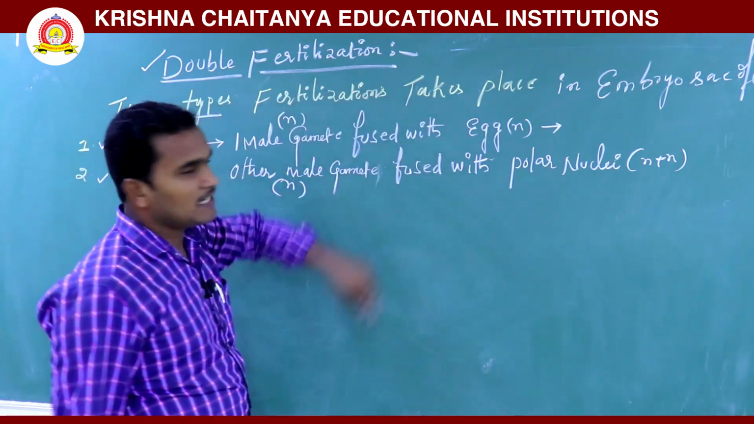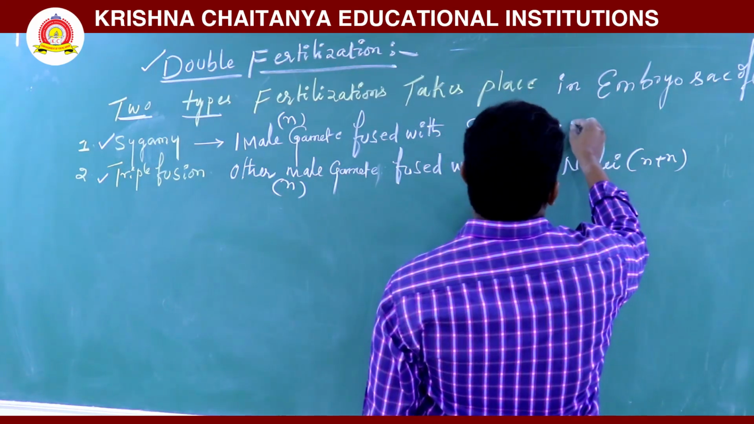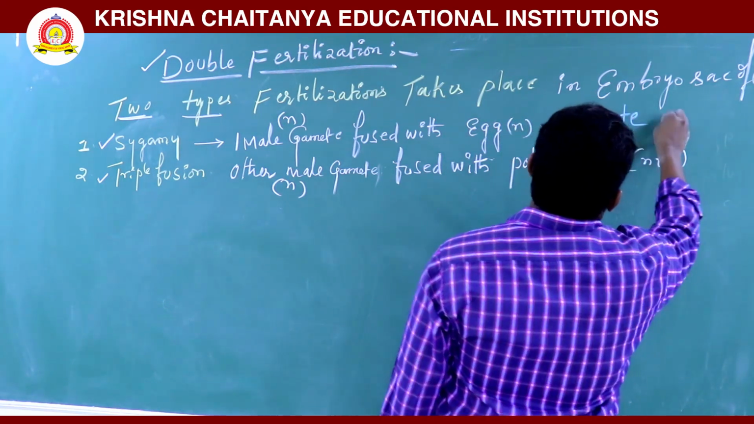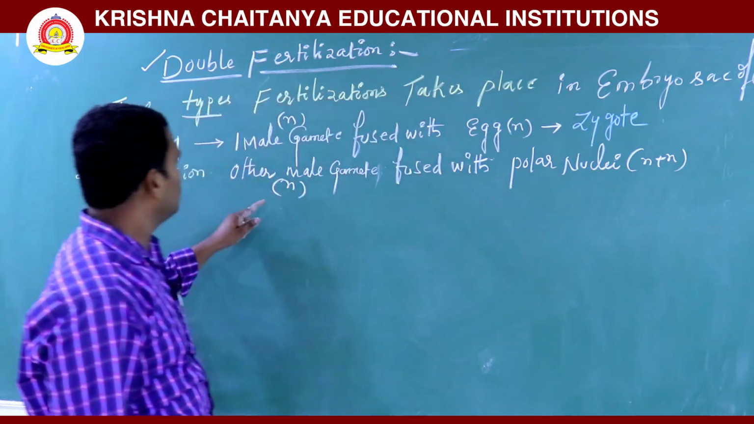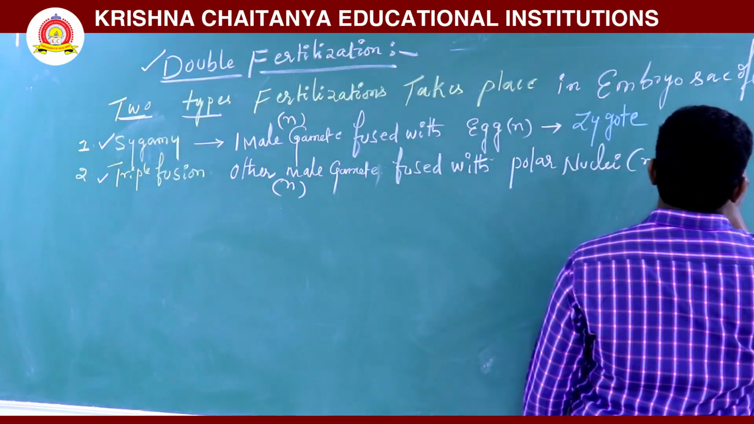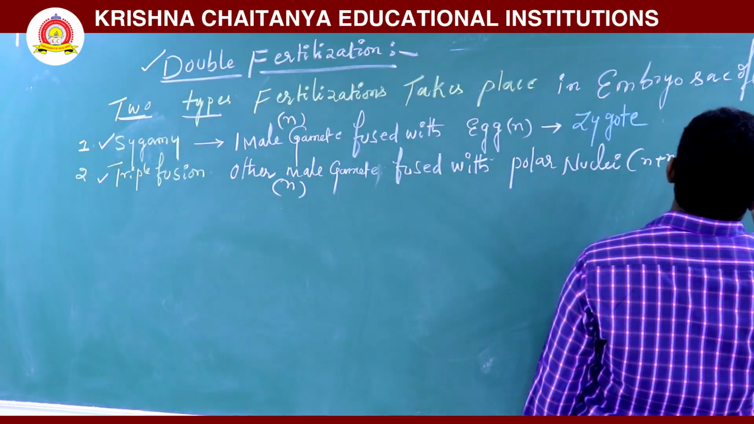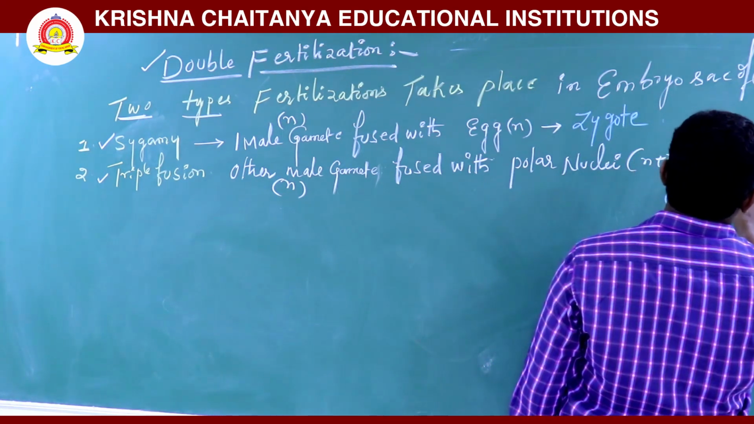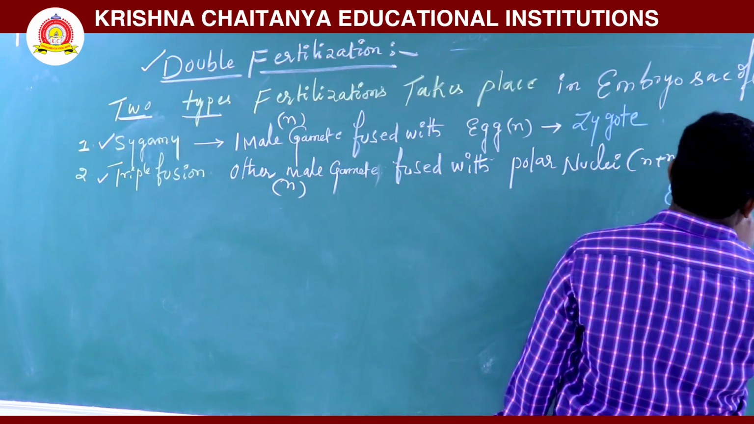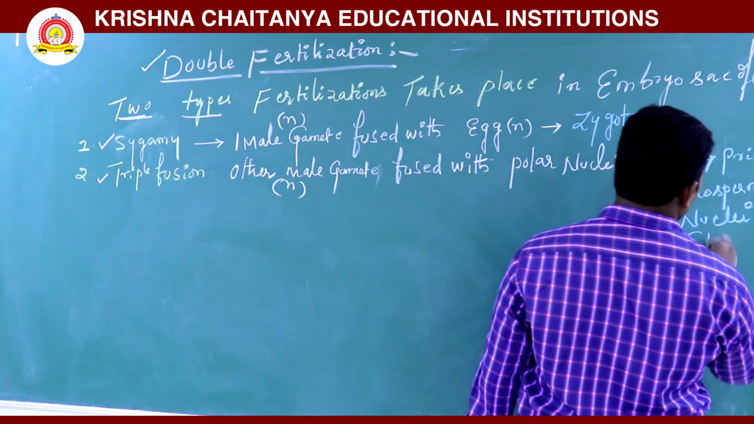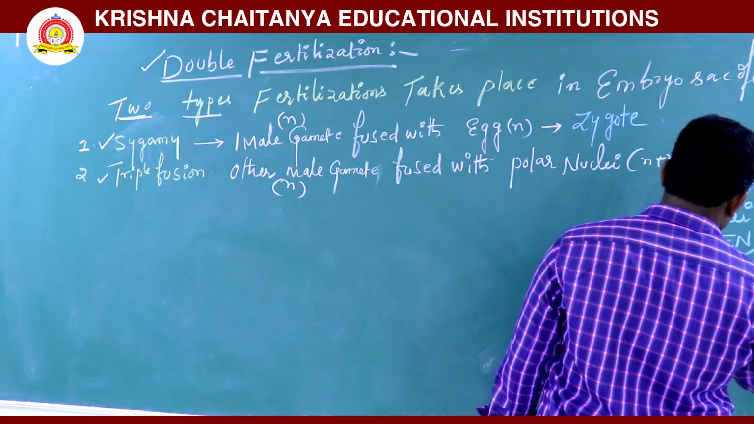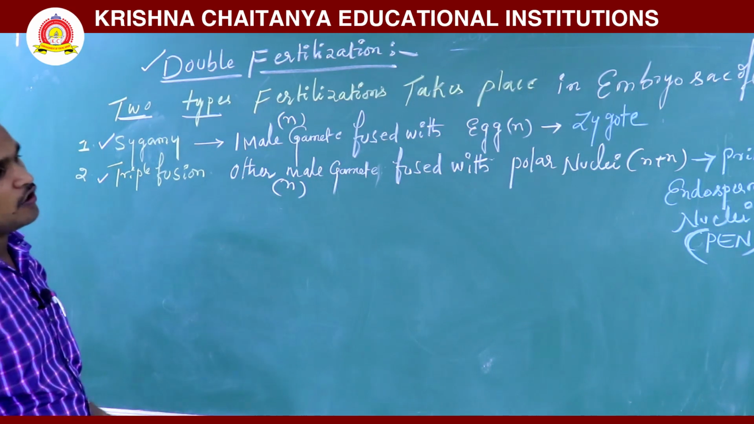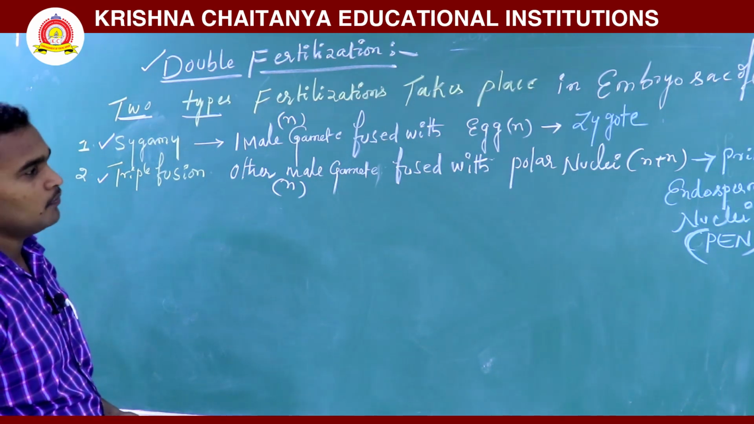So one male gamete fused with the egg cell is also called syngamy. What is it producing? A zygote is formed. Here three nuclei are fused, resulting in the primary endosperm nucleus, called PEN. So it is producing a zygote and a primary endosperm nucleus.